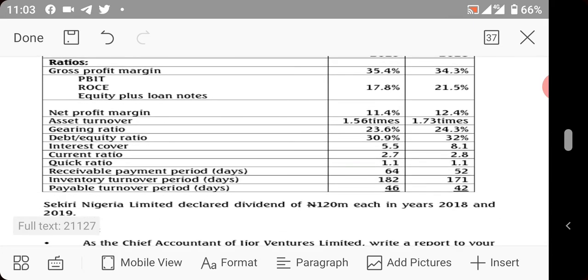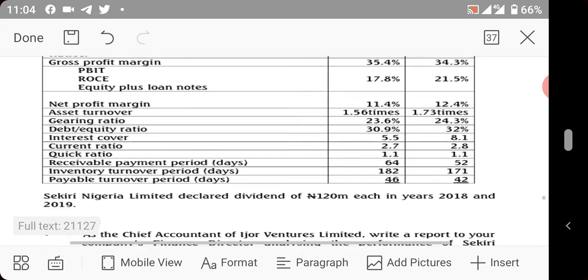The computation does not give you marks. I can't give you marks for the computation. Now, they themselves did the computations for you, so they anticipate that you should interpret these computations. That is the most important thing when you become a financial analyst in a company. These are what you'll be doing. You'll be interpreting figures to your company, and this will save a lot of cost for your company if you can do this efficiently. Now let's go back to the interpretations.